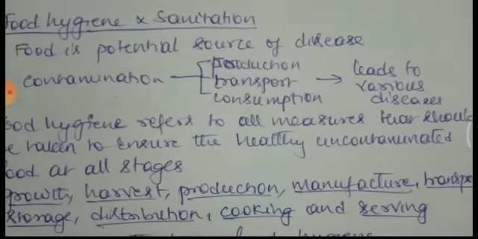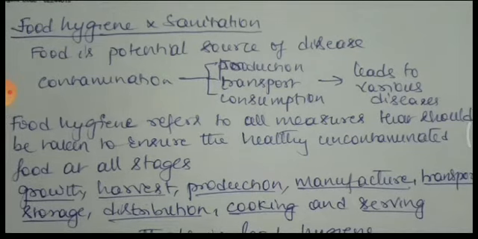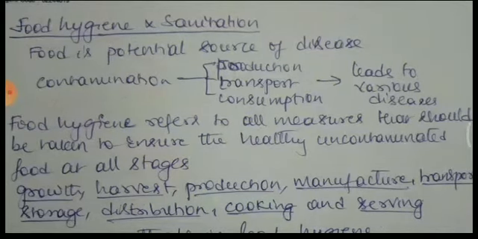Contamination present in the food, especially during production or transportation or during the consumption process, leads to various diseases. So we should ensure very good hygiene during food preparation and consumption. Food hygiene refers to all measures that should be taken to ensure healthy, uncontaminated food at all stages. So you should take healthy and also uncontaminated food.